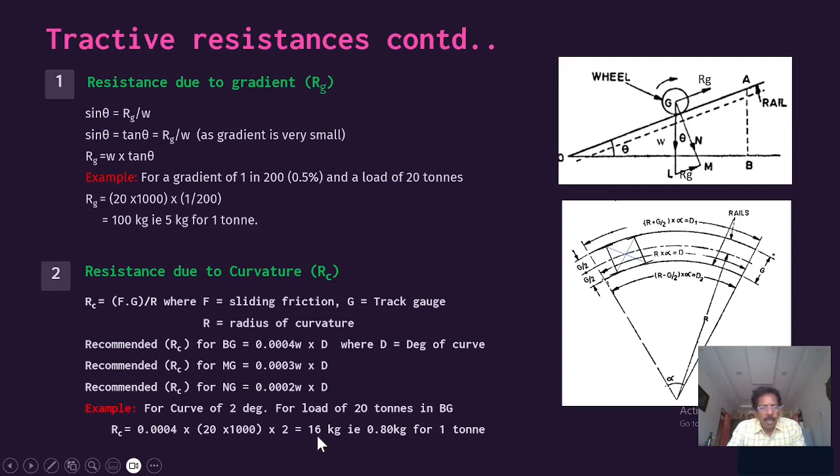For 1 ton, that is 0.8 kg. So this is the expression for calculating, for the total load, how much loss there will be. This is all because of the resistance due to gradient and resistance due to curvature.